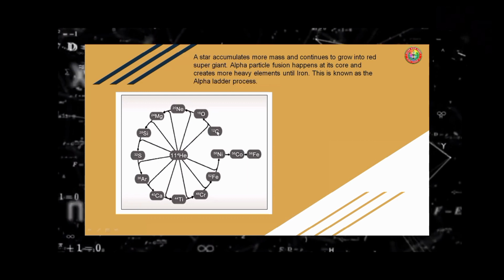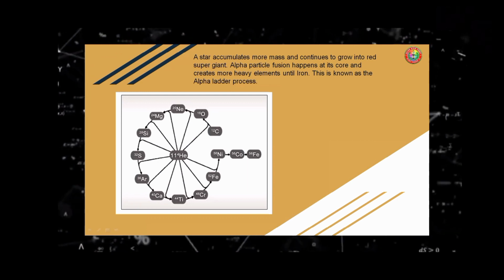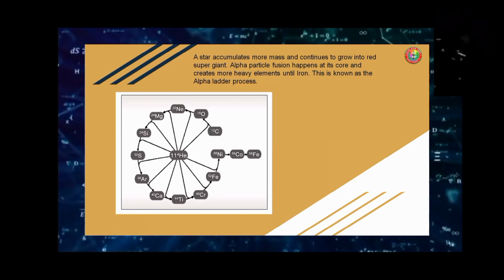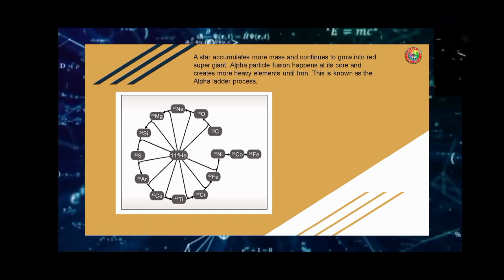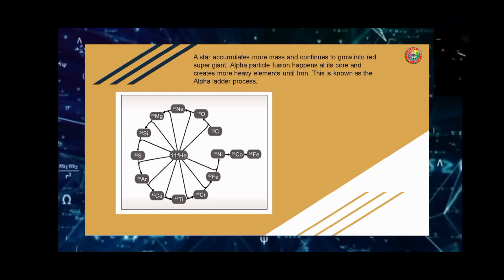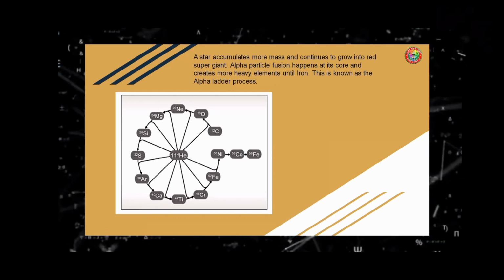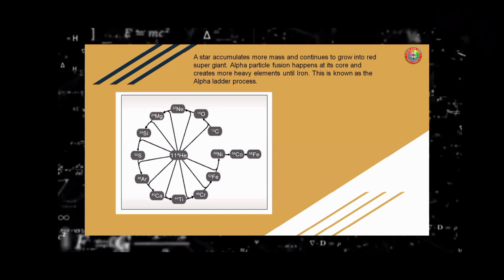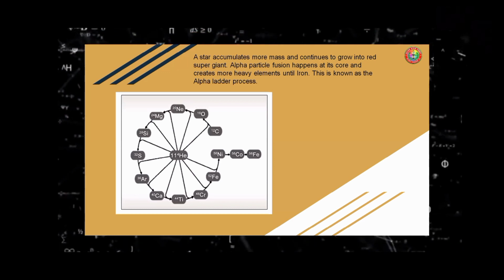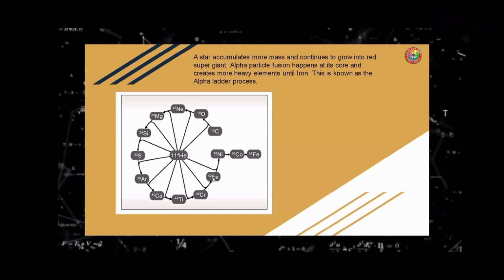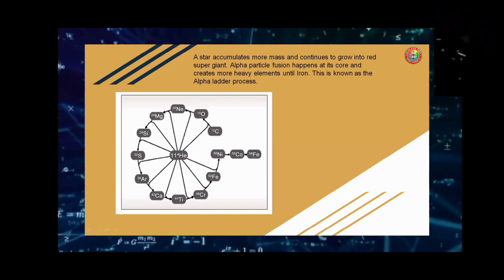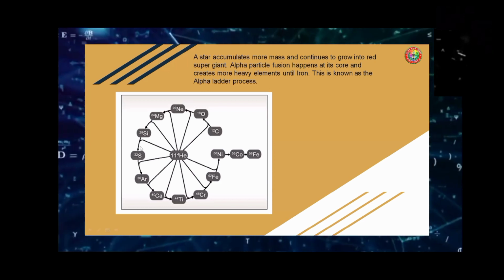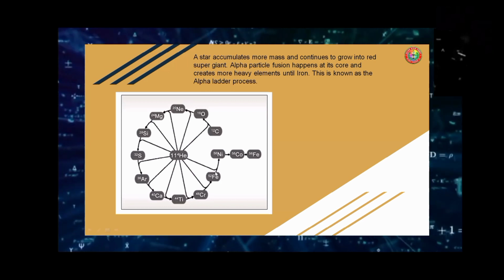Carbon 12 plus 4, we have oxygen 16, then plus 4, we have neon, then magnesium, silicon, sulfur, argon, calcium, titanium, chromium, and we'll have iron. Iron is our last step. So we're going to count: 1, 2, 3, 4, 5, 6, 7, 8, 9, 10, 11.